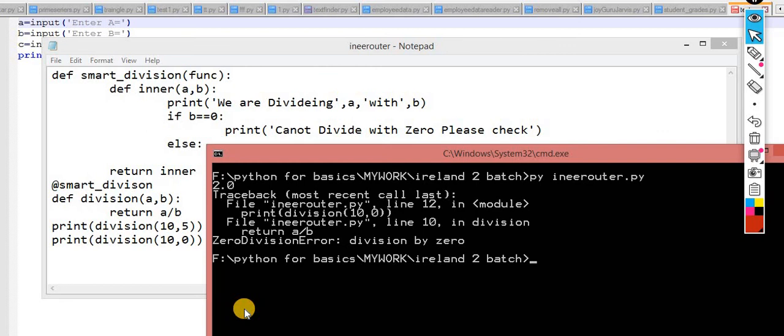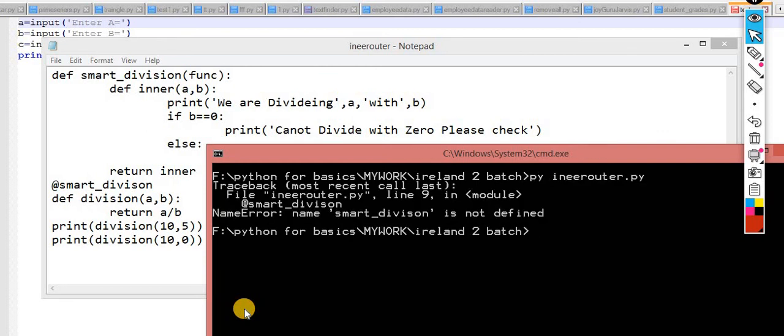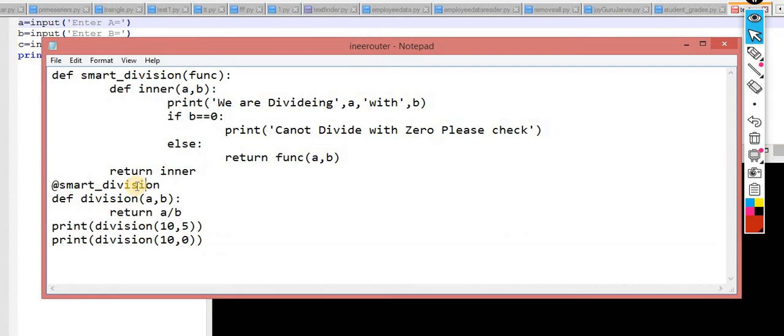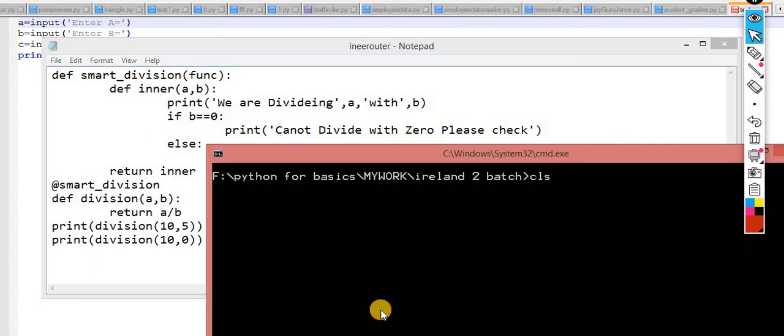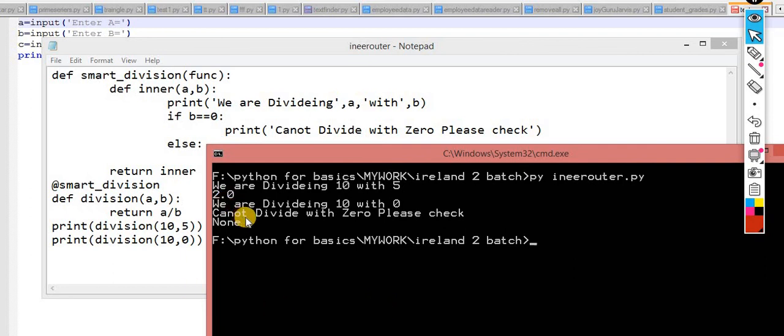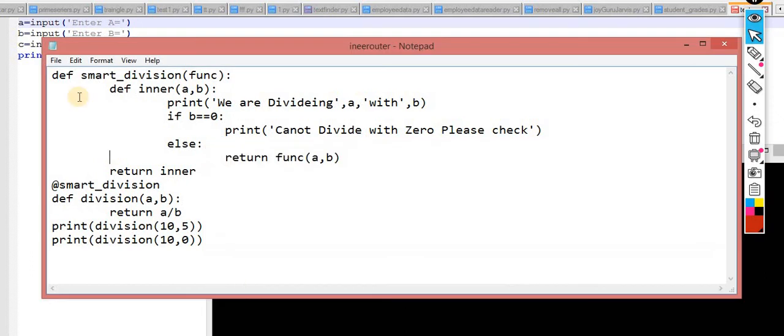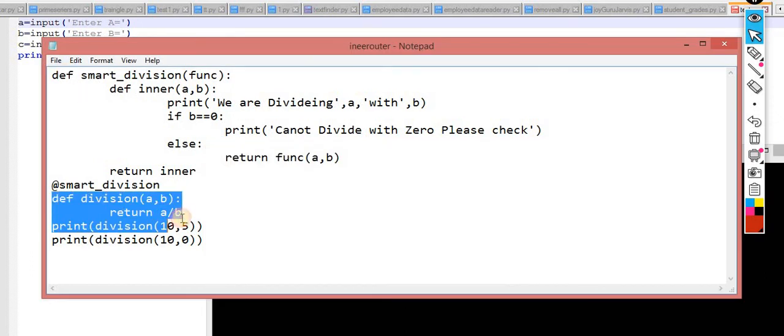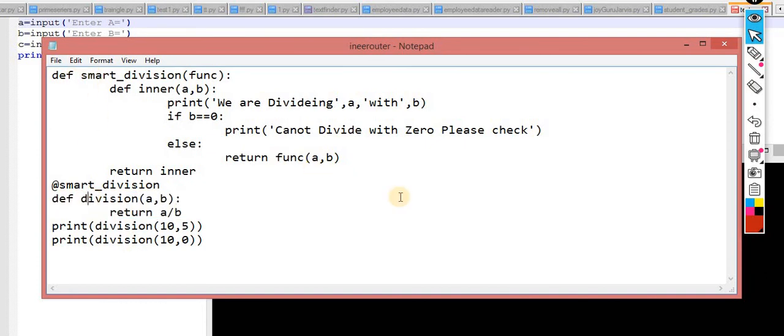So I am applying this decorator this time. There was a spelling mistake in smart_division, okay. Now you can check it out. We are dividing 10 with 0. Cannot divide with 0. Please check. So this is the concept that you can use in such scenarios. I didn't change even a single line of the original code, but I extended the functionality of this normal division into a smart division calculator.